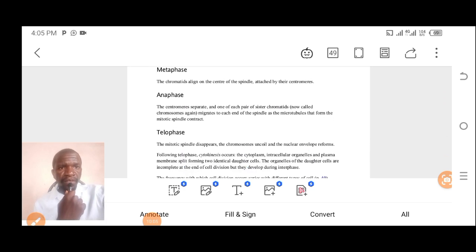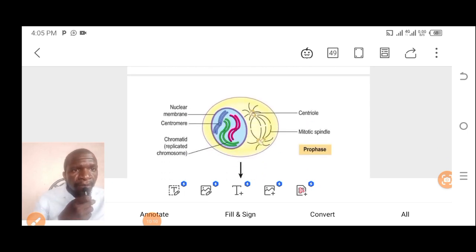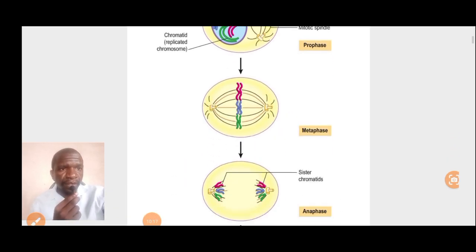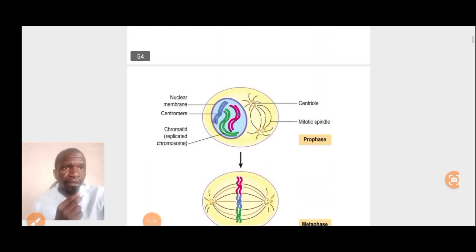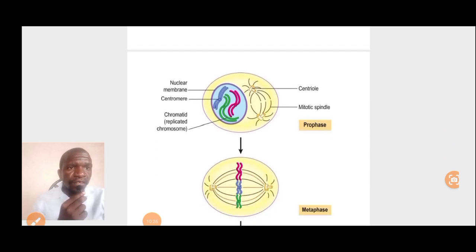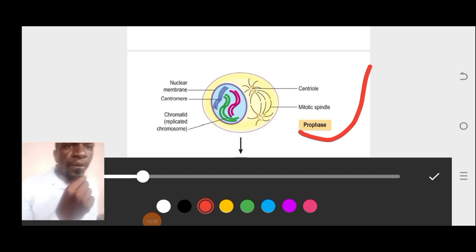For you to be able to understand this stage, I want to take you to this diagram which clearly illustrates the stages of mitosis. The first stage here is prophase.